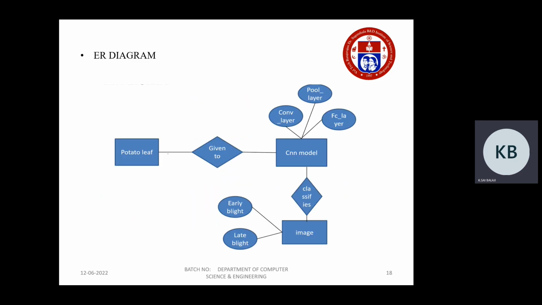The ER diagram is nothing but the entity relation diagram, which tells the relation between the entities, where two of the entities are the potato leaf and the CNN model and image, and the relation between them is that the potato leaf is given to the CNN model. The attributes of the CNN model are the convolution layer, fully connected layer, and pooling layer. The VGG19 model consists of 8 convolution layers, 6 pooling layers, and 3 fully connected layers. That CNN model will classify the image given by the user, whether it is an early blight or a late blight.